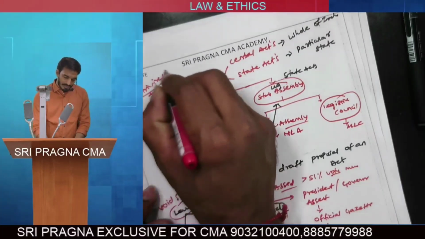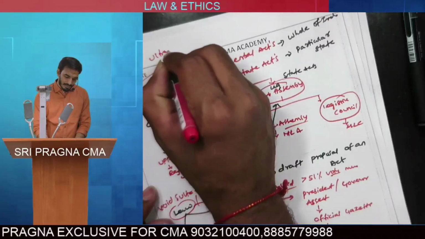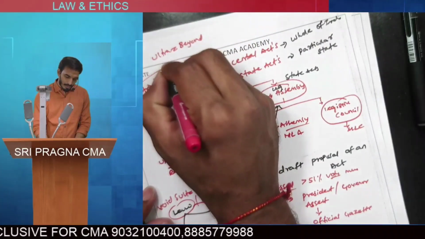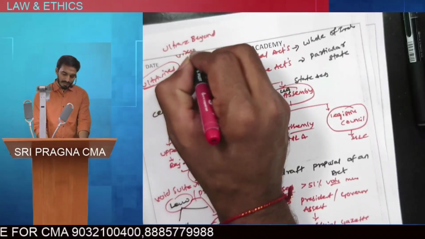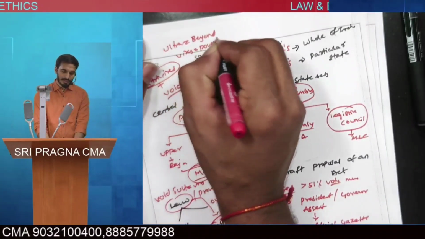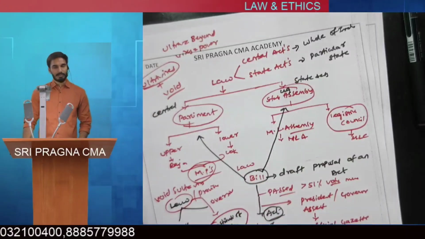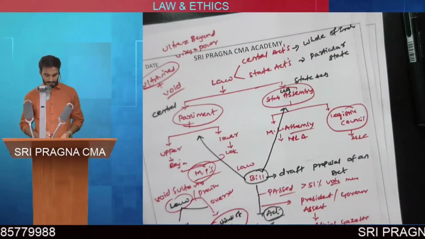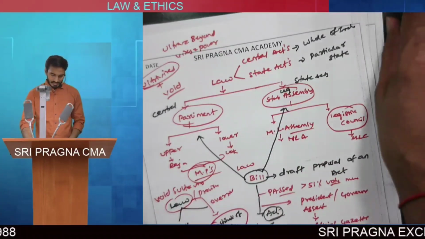Ultra vires means: ultra means beyond, vires means power. So ultra vires means beyond the power of the Constitution, right? Next,